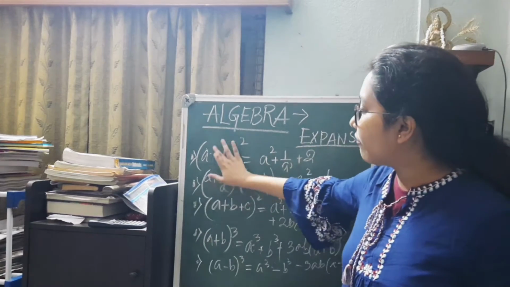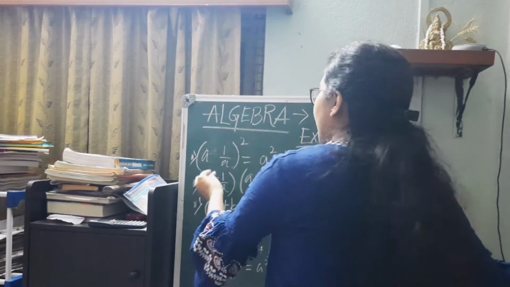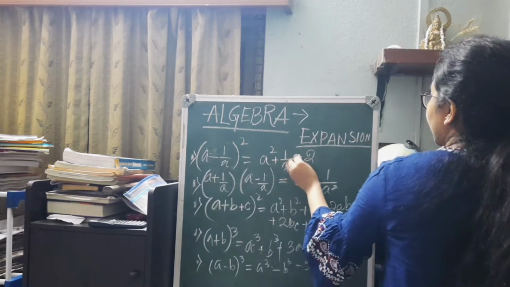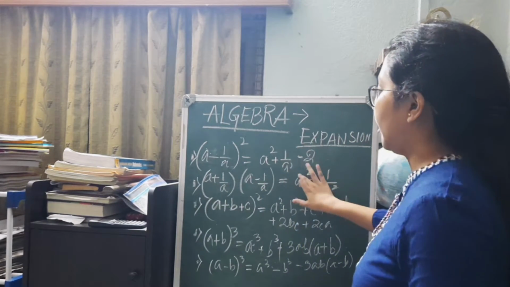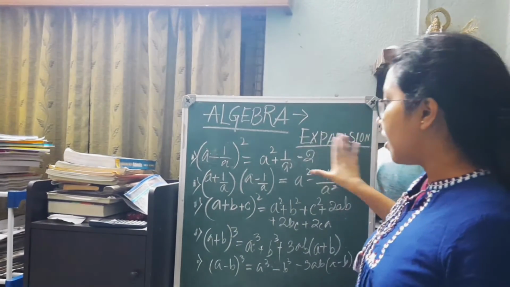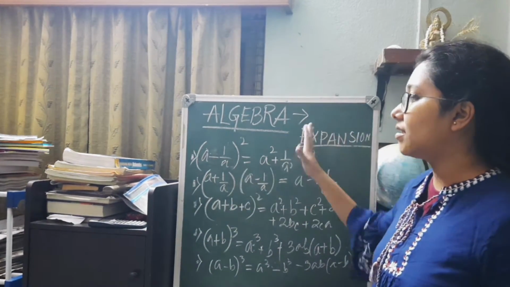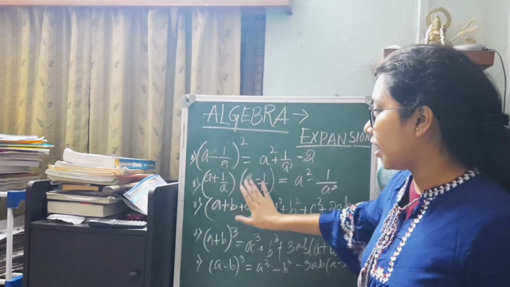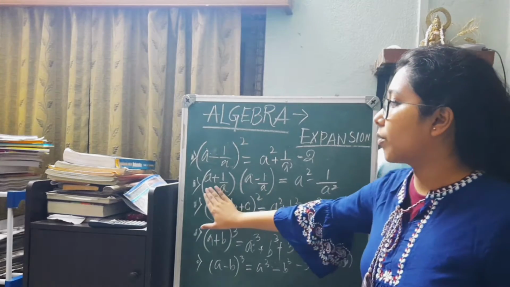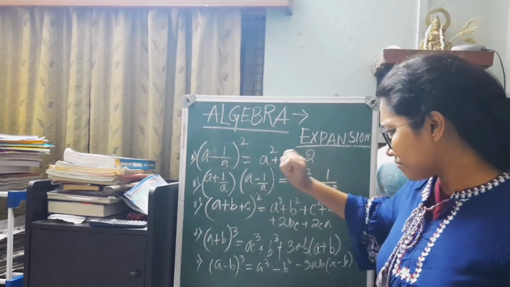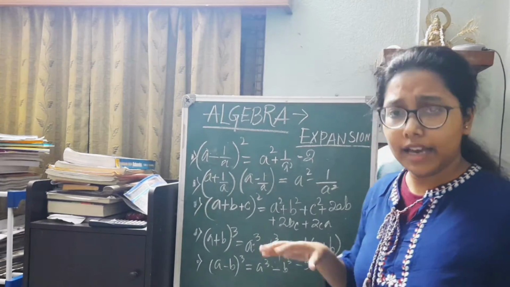In the same way, if we go for a minus 1 by a whole square, then it becomes a square plus 1 by a square minus 2, just like a plus 1 by a whole square. The second one is a very simple a plus b into a minus b form. That is, a plus 1 by a into a minus 1 by a, which is equivalent to a plus b into a minus b, which is a square minus 1 by a square.